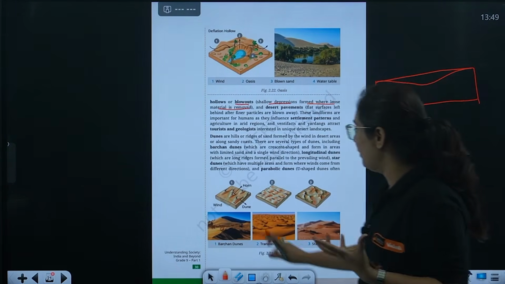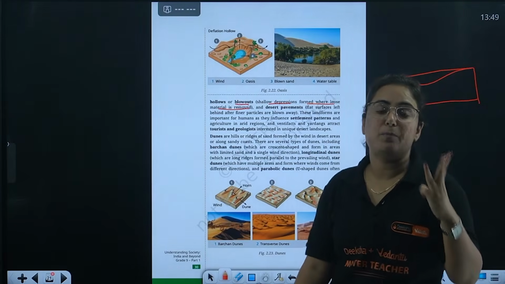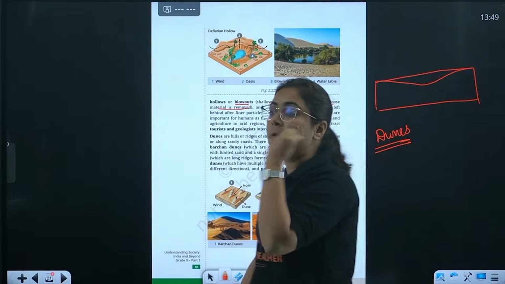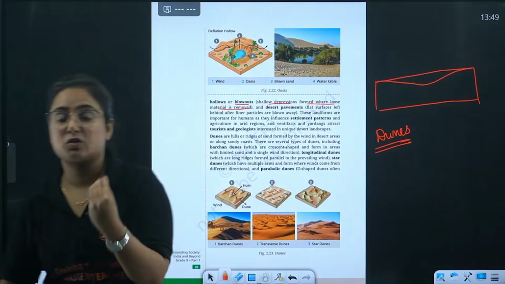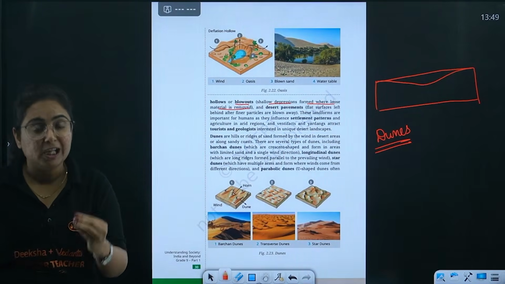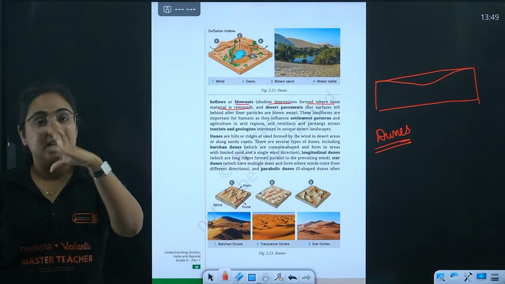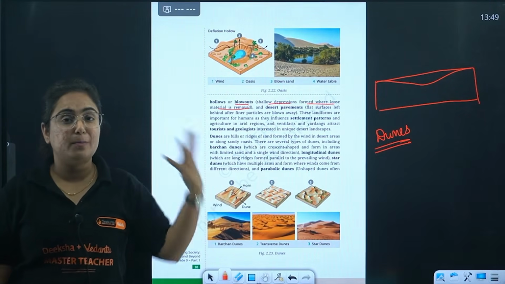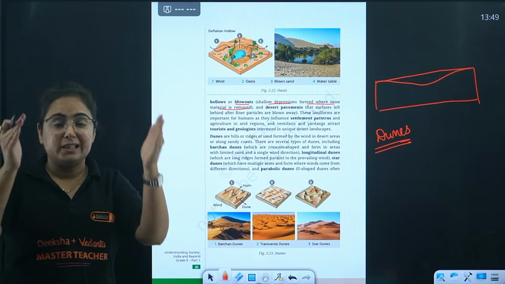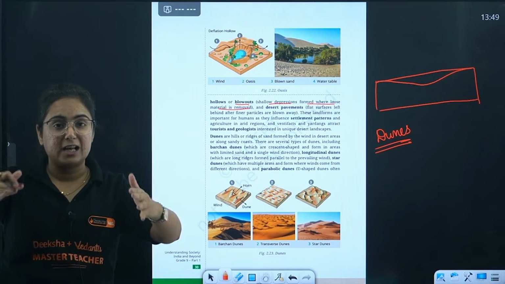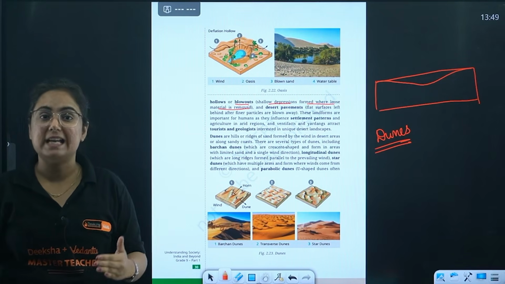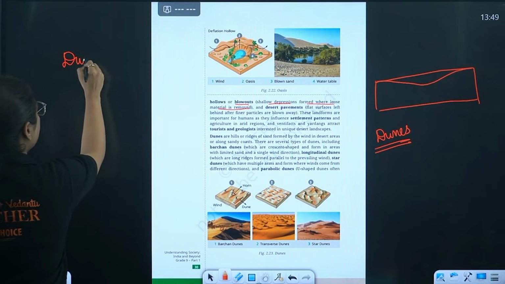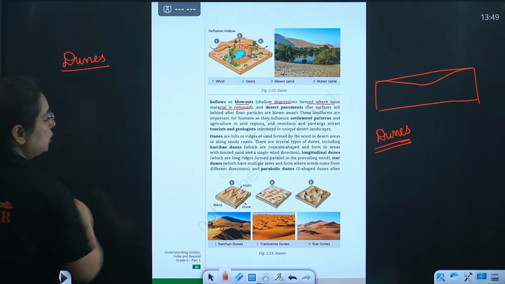Let's have a look over that. But there are three types of dunes. First of all, what are dunes? Dunes are the mountain-like structures which are formed when, due to the action of wind, sand is carried away and then deposited at another place. That deposition gradually creates a structure like hills. Those small hills formed of sand are known as dunes.